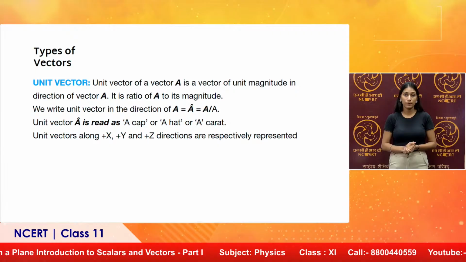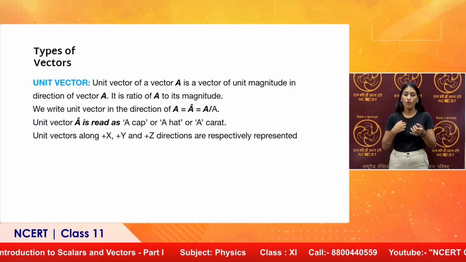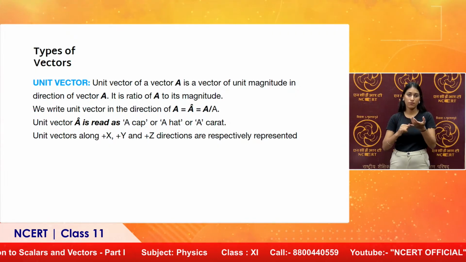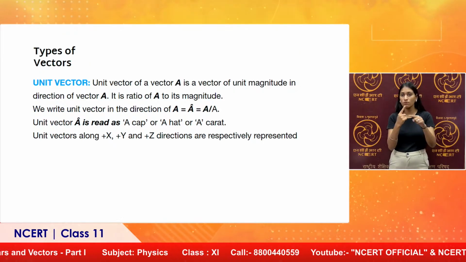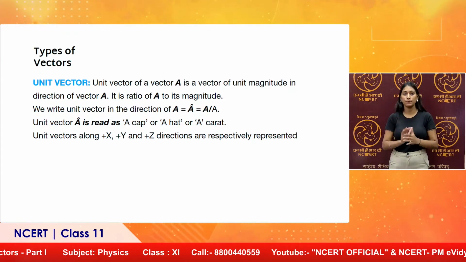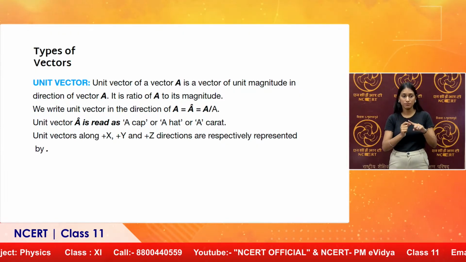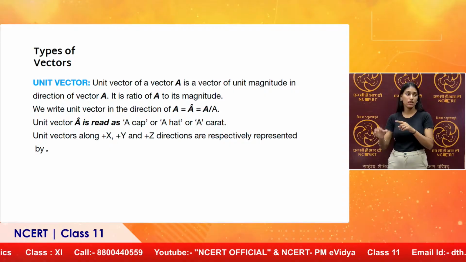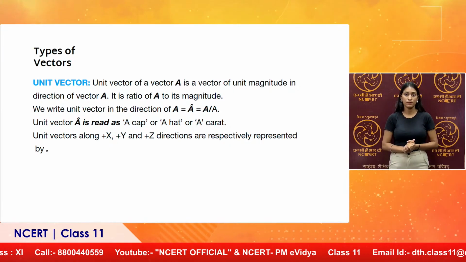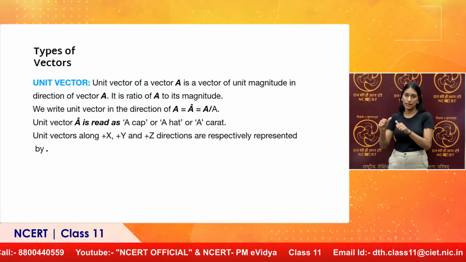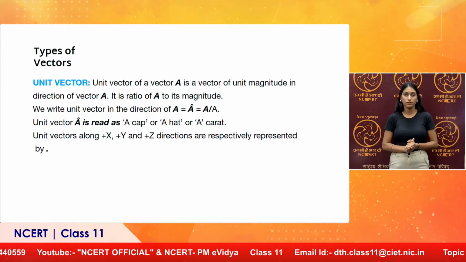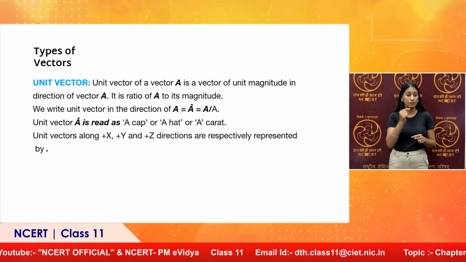Unit vectors along the positive x direction, positive y direction and positive z direction have been allotted special symbols: i cap, j cap, k cap. And if they are in negative directions, then we will have to take minus i cap, minus j cap, minus k cap.